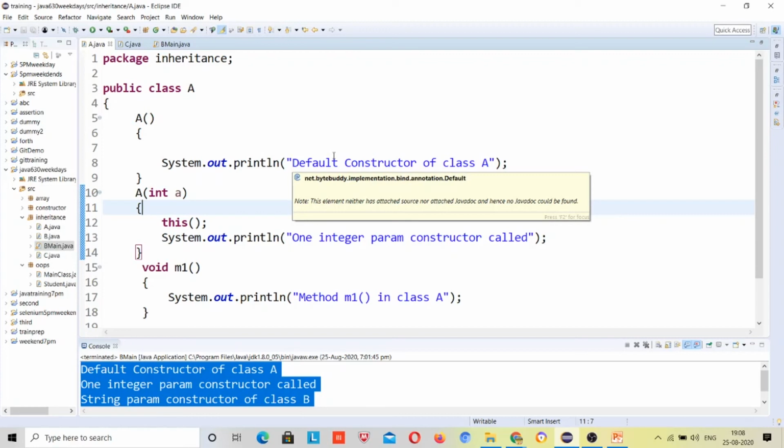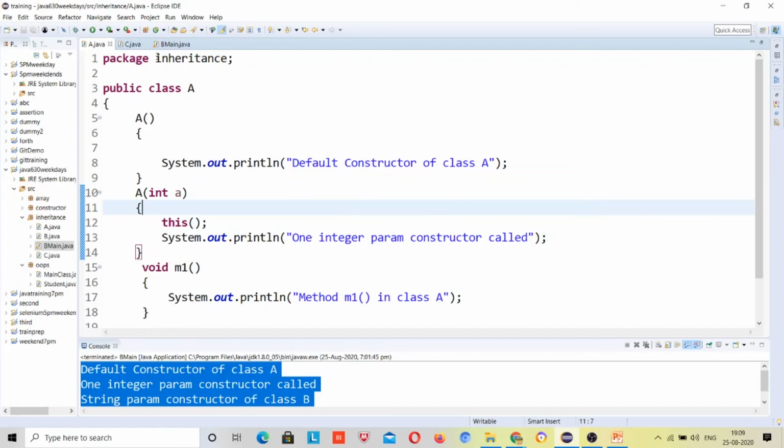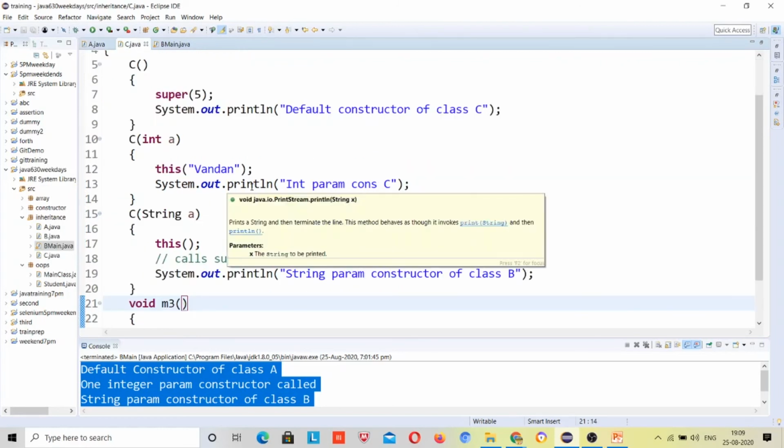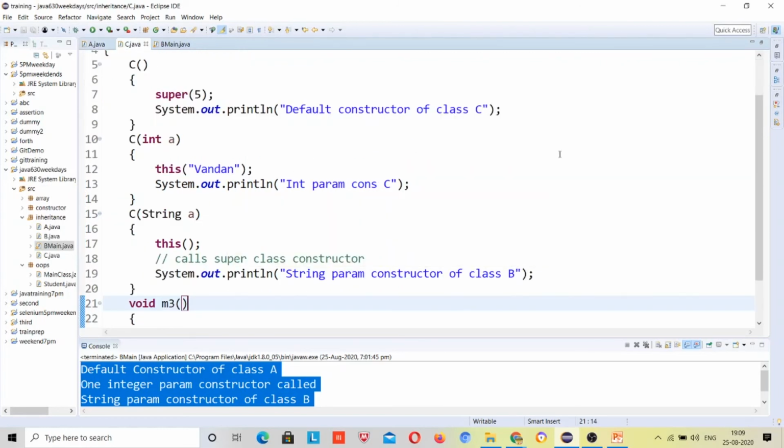In that class A, the default constructor of class A will print. After that, the integer param constructor is passed. After that, the param constructor of C will print. That's it. It will print three outputs, right? Yeah, sure.